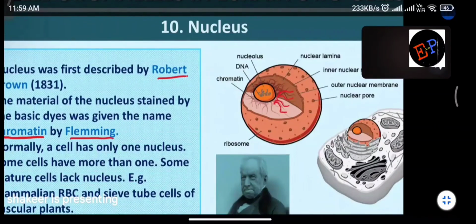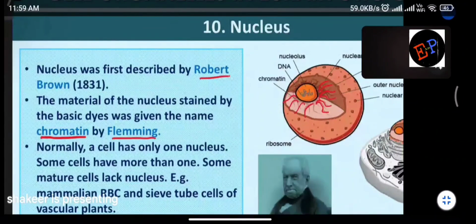So here you are seeing these thread-like structures, no ma? So these thread-like structures, they are called as chromatin. You can see them only when you dye the nucleus. When you add some color to the nucleus, then you can find those thread-like structures. They are called as chromatin. And these chromatin only, they are responsible for the formation of chromosomes. Chromosomes ఎక్కడి నుంచి ఫామ్ అవుతాయి? క్రోమాటిన్ నుంచి ఫామ్ అవుతాయి. క్లియర్ నమ్మా?